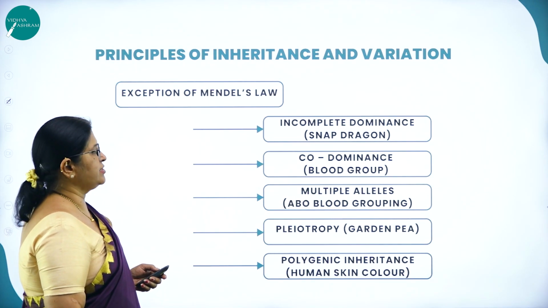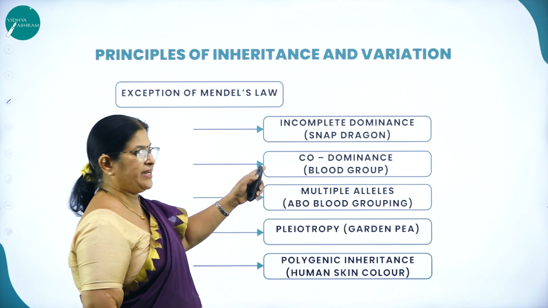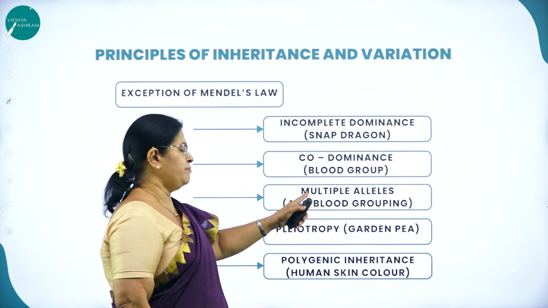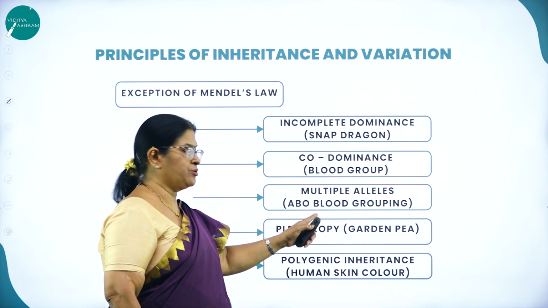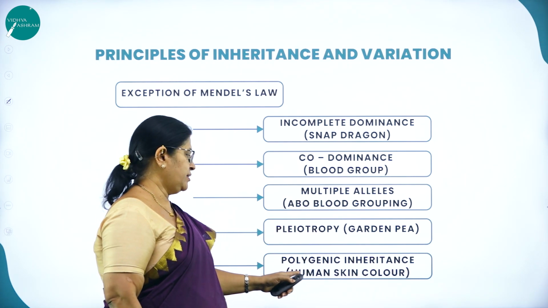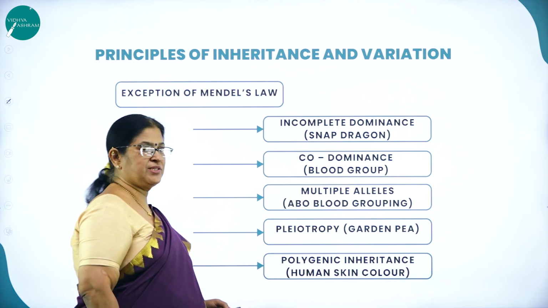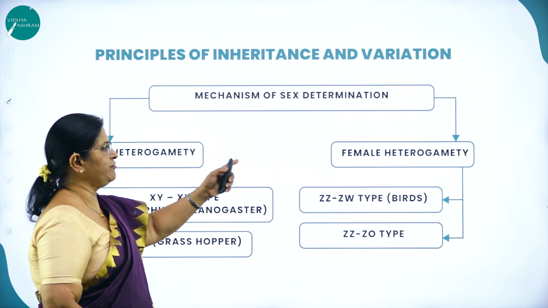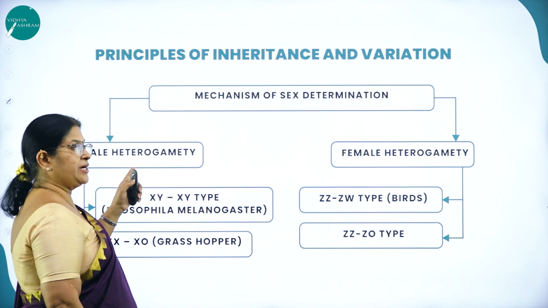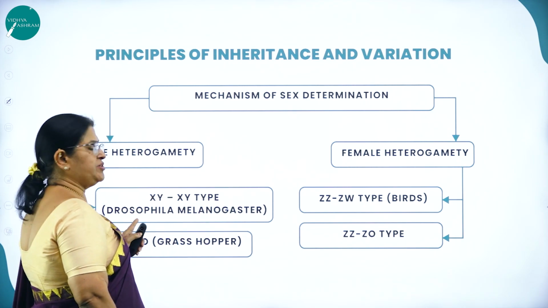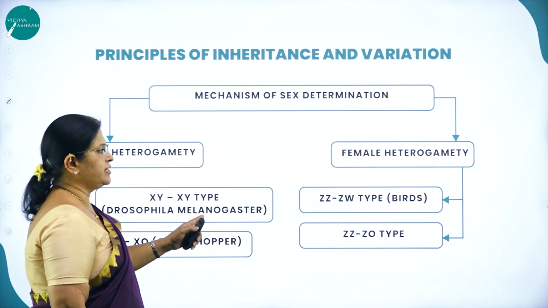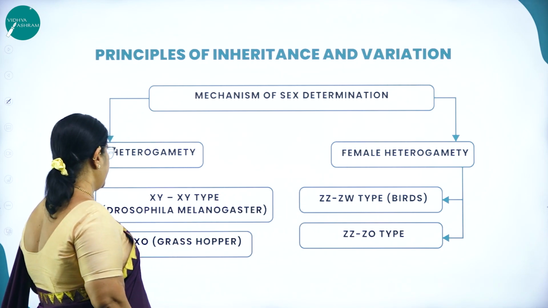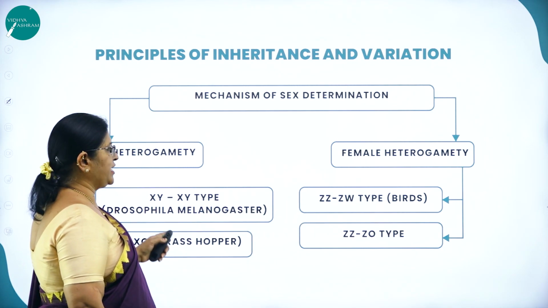Then exceptions to Mendel's laws are incomplete dominance, where we take the example of snapdragon; codominance, where we take the example of blood group; multiple allelism, ABO blood grouping; then pleiotropy; then polygenic inheritance, where we take human skin color. Then the mechanism of sex determination, where we come across male heterogamety and female heterogamety. The examples for male heterogamety are the XX, XY type in Drosophila melanogaster, and the XX, XO type in grasshopper.